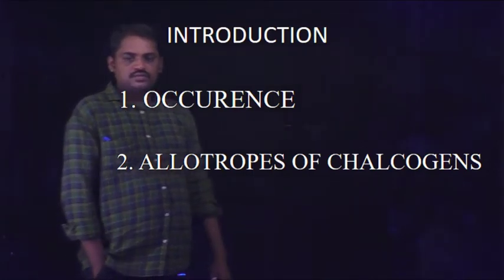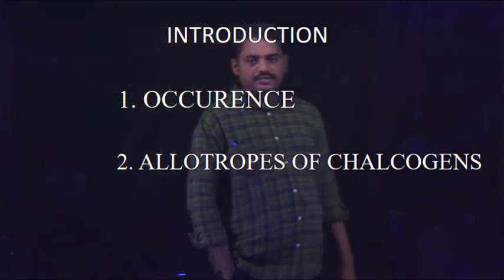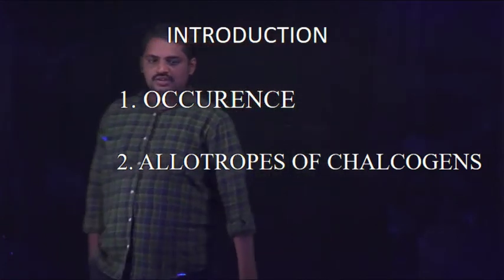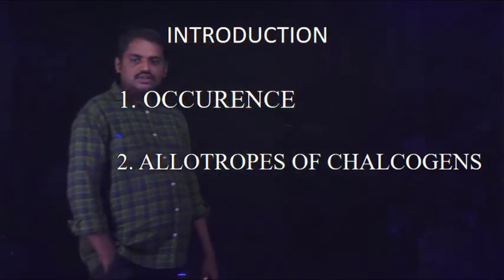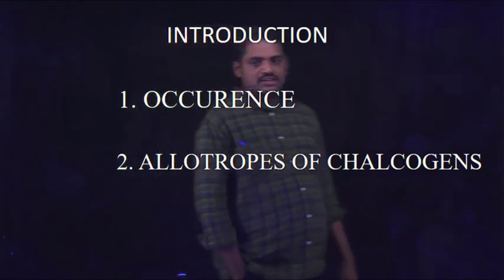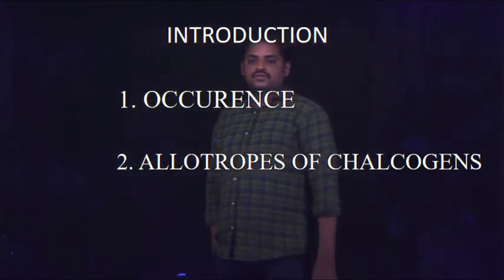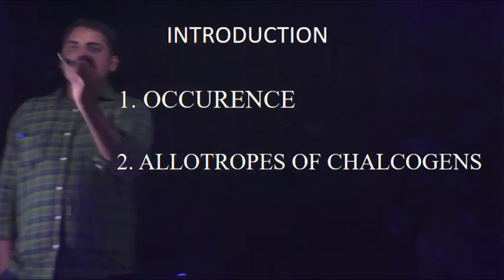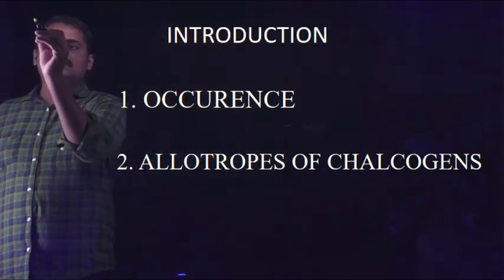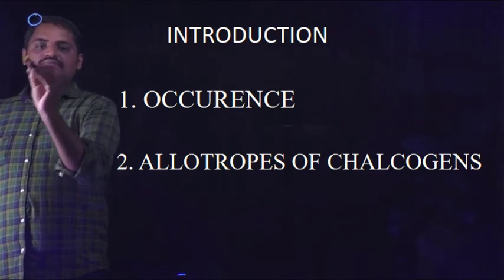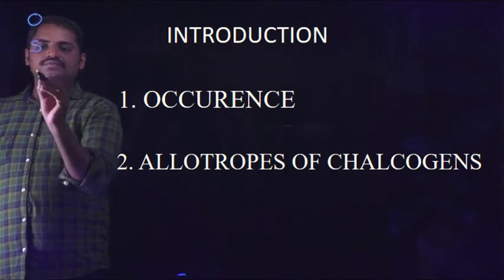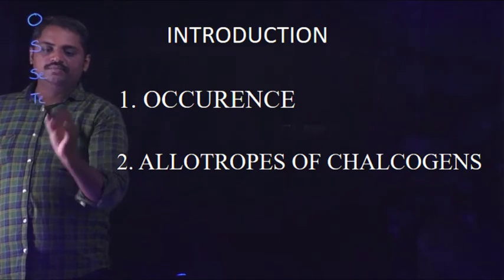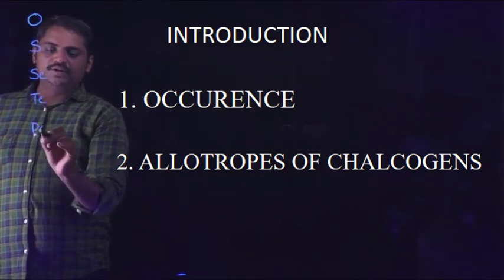Introduction to 16th group elements, or introduction to chalcogens. First one, occurrence of 16th group elements. The 16th group elements are oxygen, sulfur, selenium, tellurium and polonium.